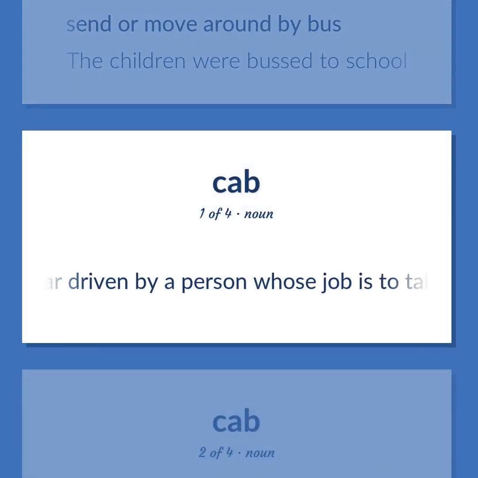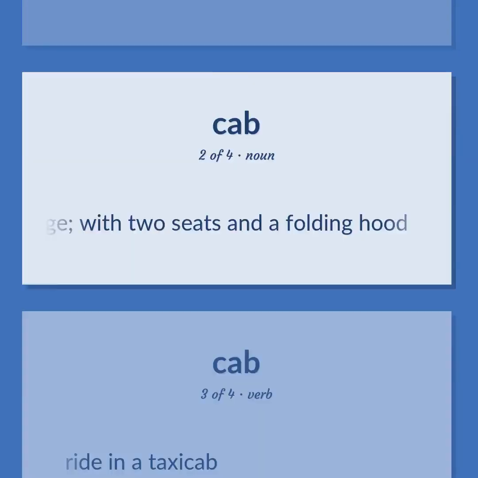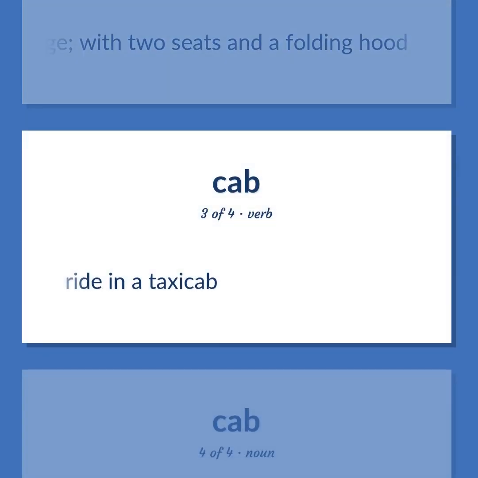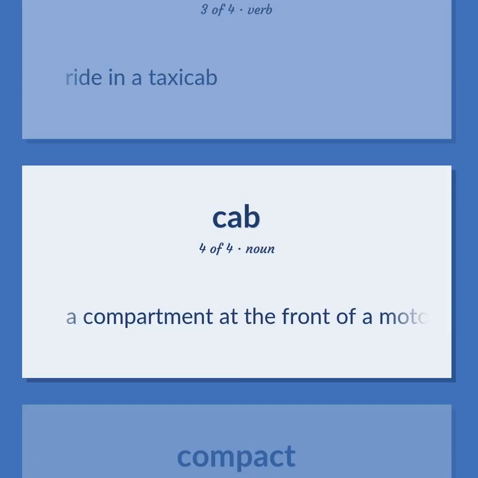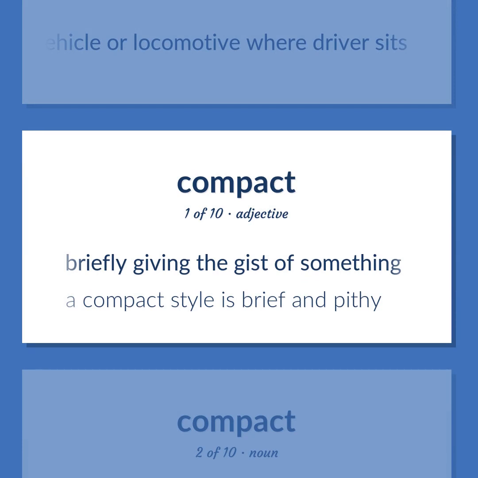A car driven by a person whose job is to take passengers where they want to go in exchange for money. Small two-wheeled horse-drawn carriage, with 2 seats and a folding hood. Ride in a taxicab. A compartment at the front of a motor vehicle or locomotive where driver sits. Briefly giving the gist of something.